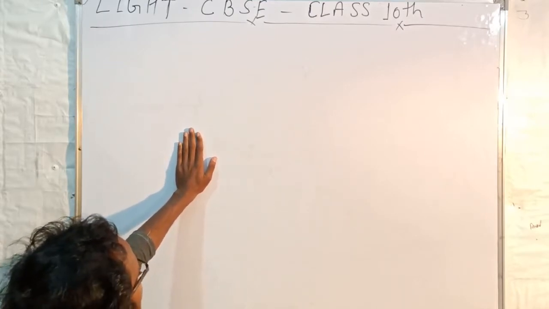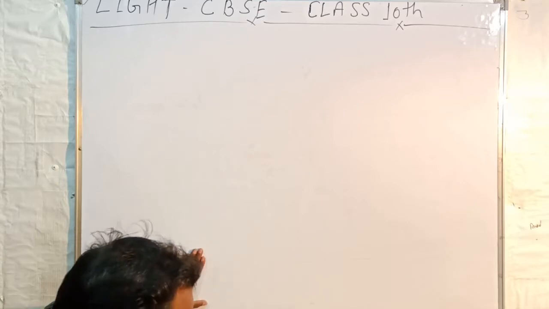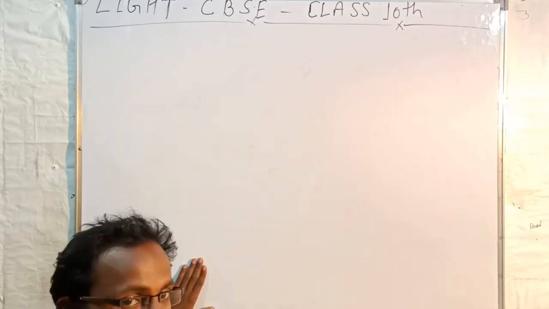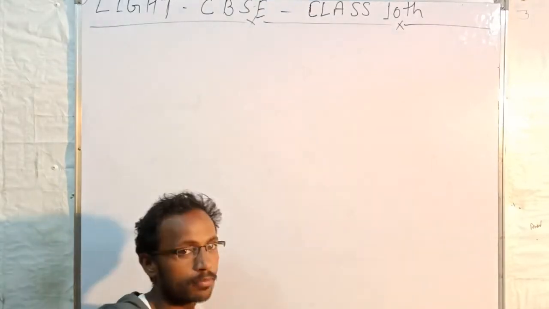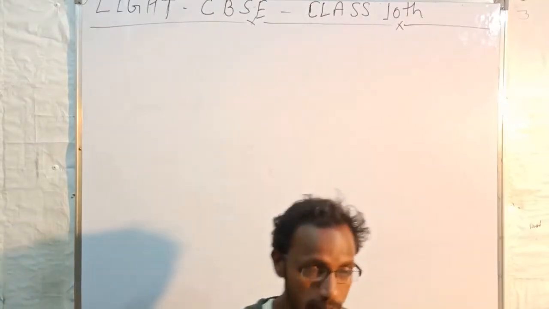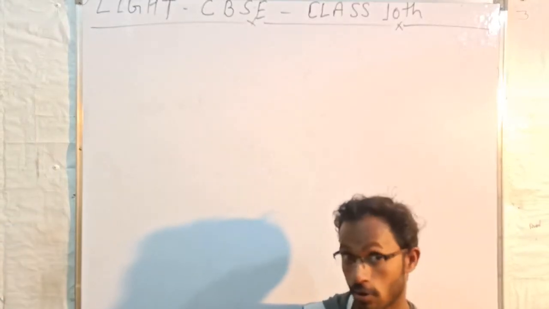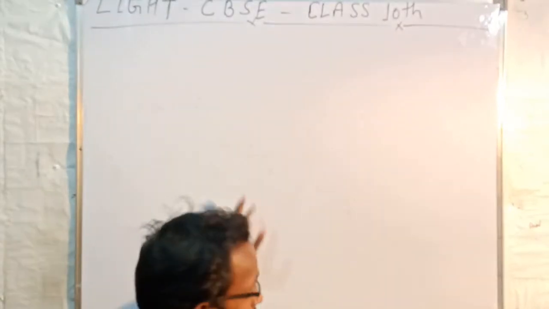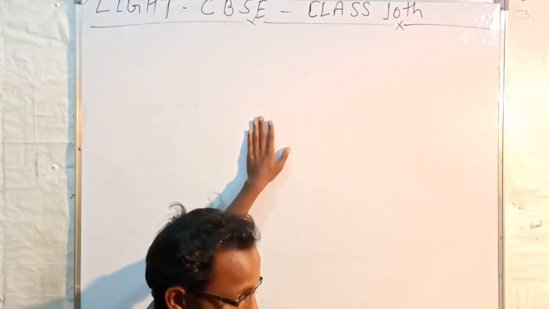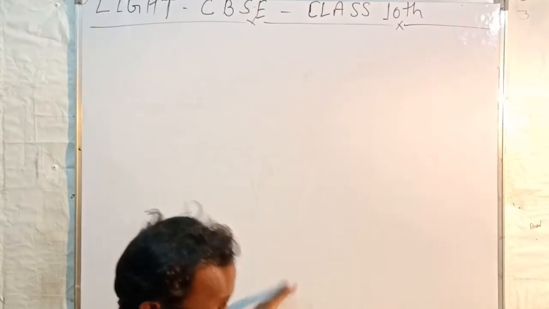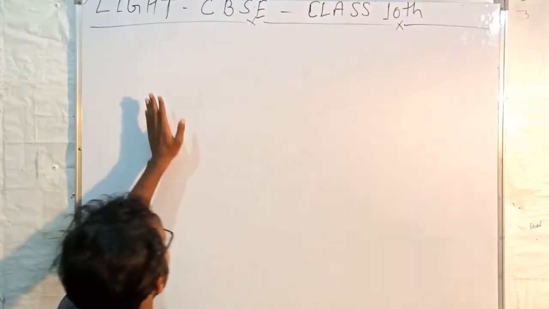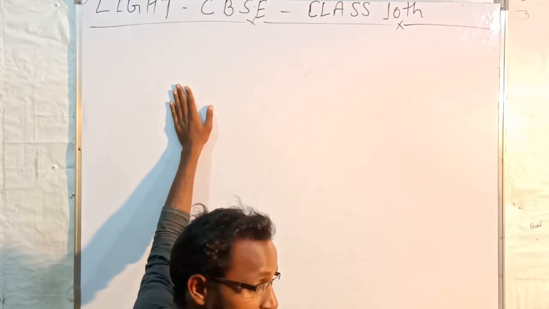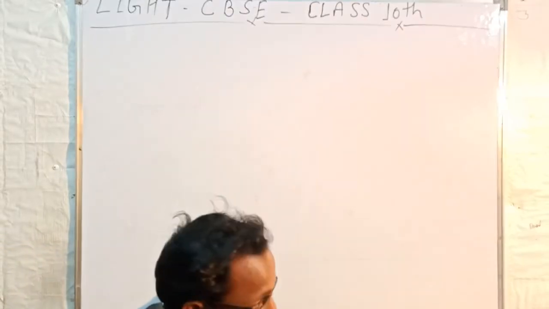Okay, light. At first we will understand what light is. Light is a form of energy. Now you may be thinking, what type of energy? Light is a physical energy that cannot be seen; it can only be felt. Light is a form of energy which enables us to see.